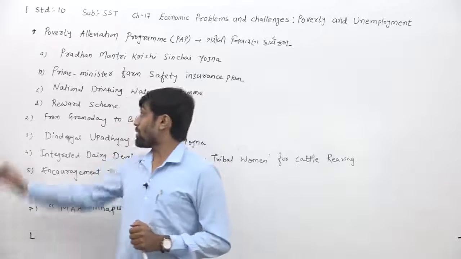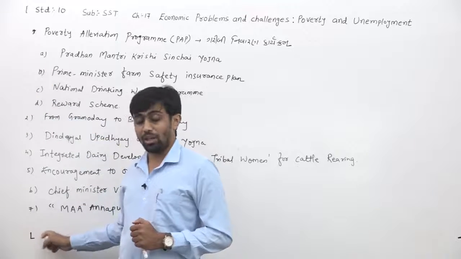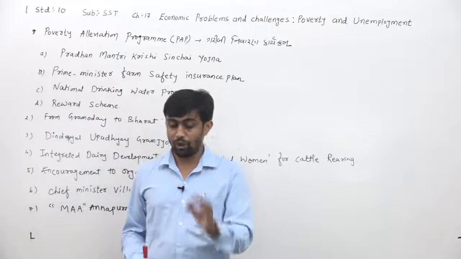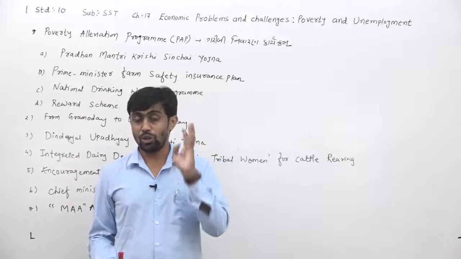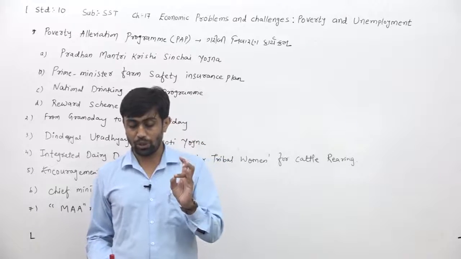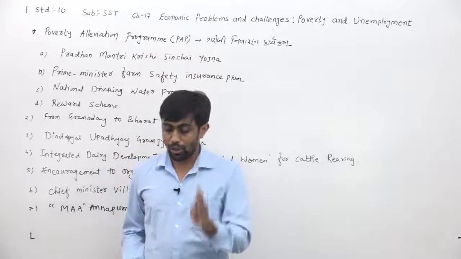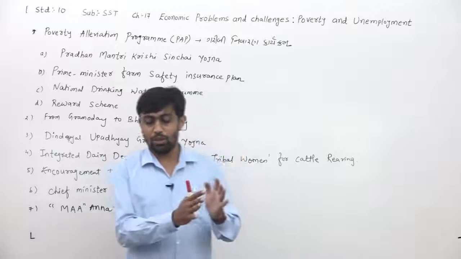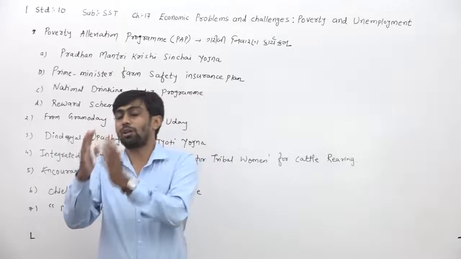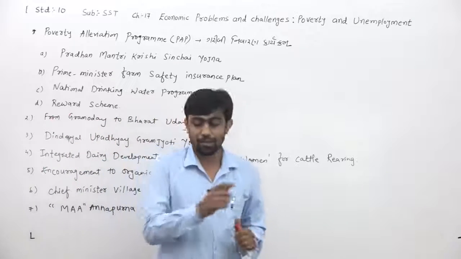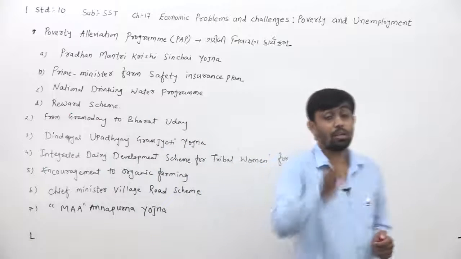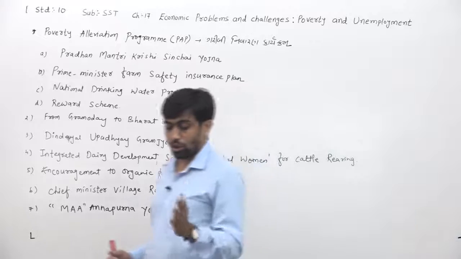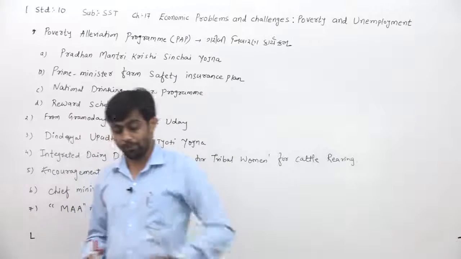Now, dear children, the schemes are to be implemented in the field of agriculture, irrigation, road, food security, organic farming, selling of agriculture products, so that direct income is earned to improve the financial condition of the poor people. Why are these schemes to be implemented? The schemes are to be implemented because the financial condition of the poor people is to be improved.